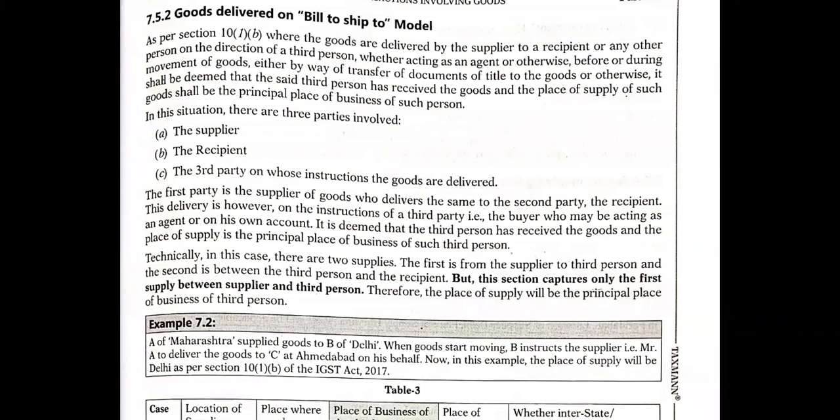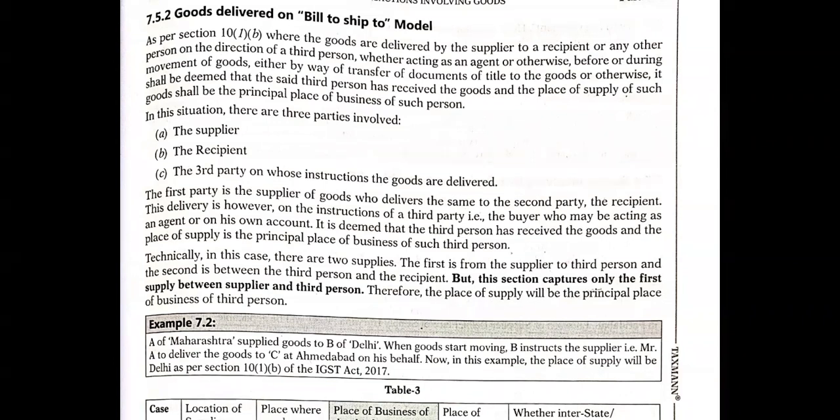In this situation, there are three parties involved: the supplier, the recipient, and the third party on whose instruction the goods are delivered. Okay, let us see this case.